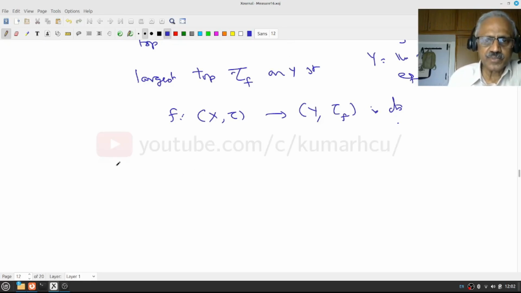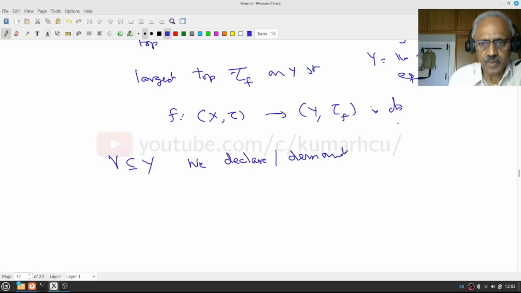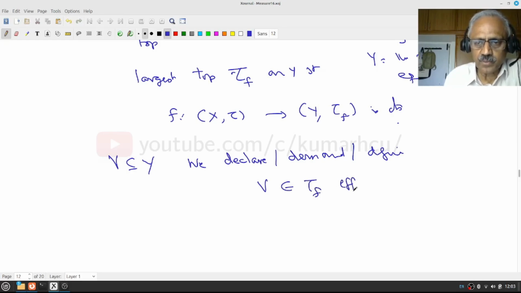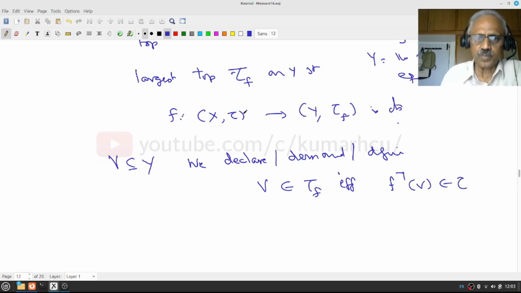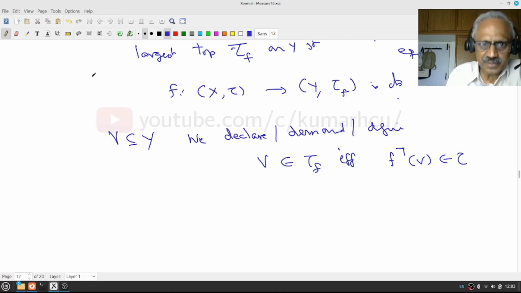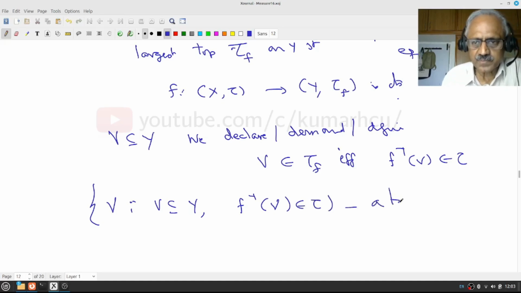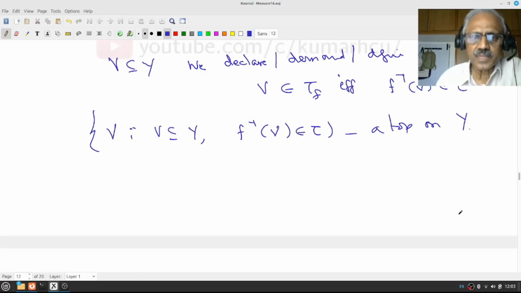The way we do that is very simple. You start with a V in Y, then we define V to belong to tau f, that is, V is open, if and only if f inverse of V belongs to tau, that is, is open in X. Then using the earlier results as above, you can see this collection of subsets V of Y so that f inverse of V belongs to tau is a topology on Y. Not only that, it is the largest topology.